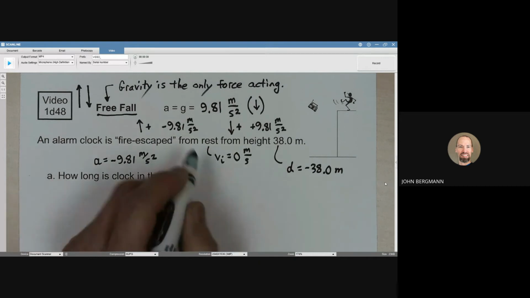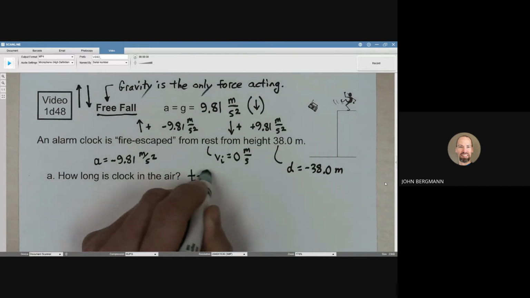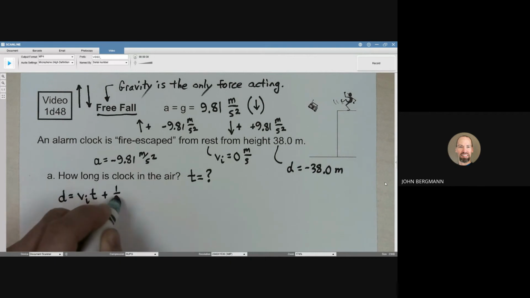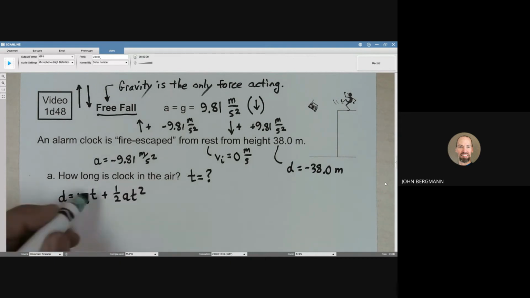How long is the clock in the air? We're looking for the time. There are any number of our equations that we could use. I suggest we use this one. The initial velocity is 0, so that term goes away.